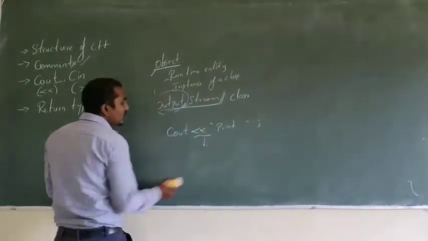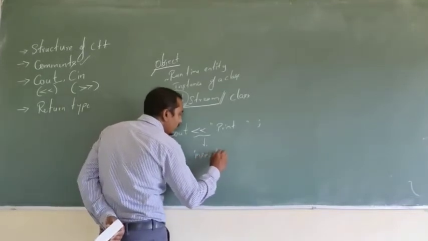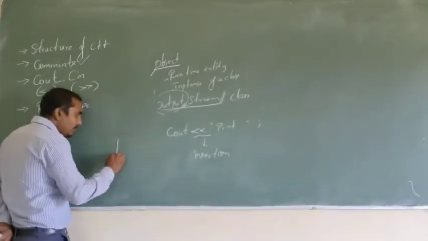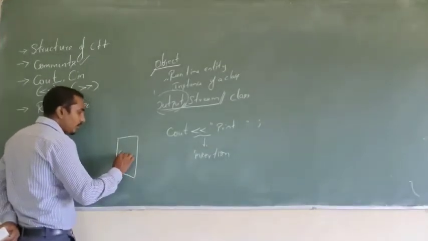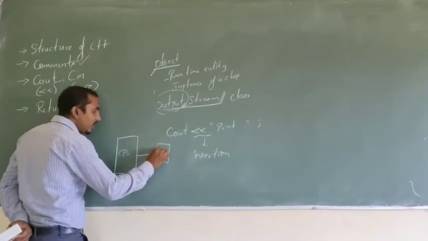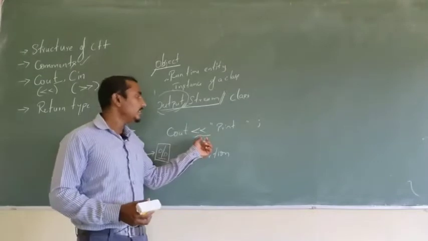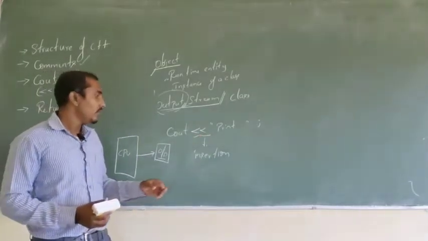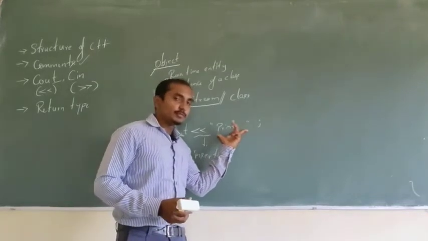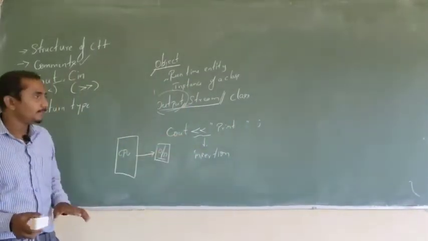What is insertion? From the CPU, as I told you, the output or data will be inserted onto the output device. That is why it is considered an insertion operator, by which whatever data is specified here will be printed onto the output device.